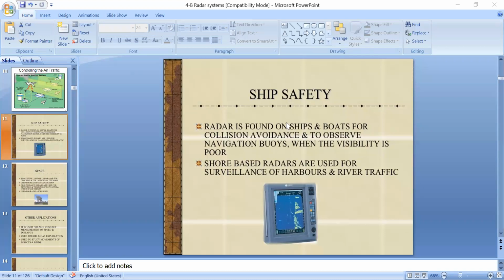In this also we are using radar systems, a radar sensor. Instead of saying radar as a system, here we are using radar as a sensor, because it senses remote objects. Okay, and shore-based radars are used for surveillance of harbors and river traffic. So to control the river traffic also we are using radars.